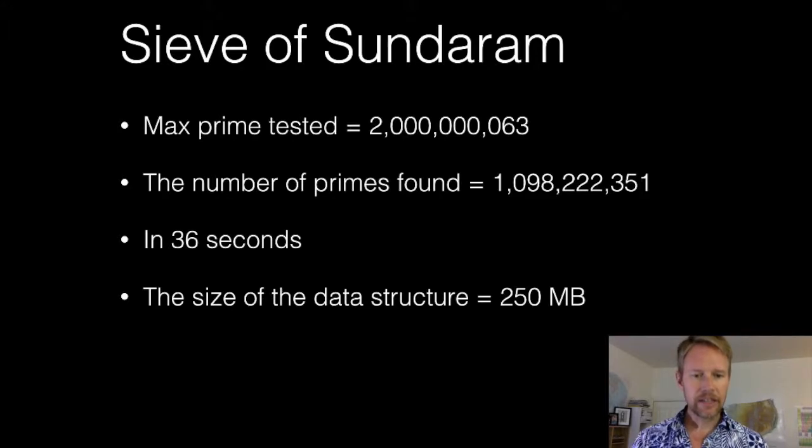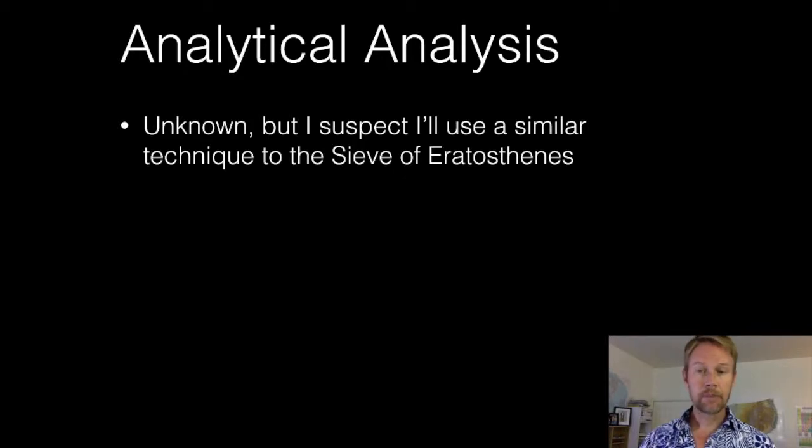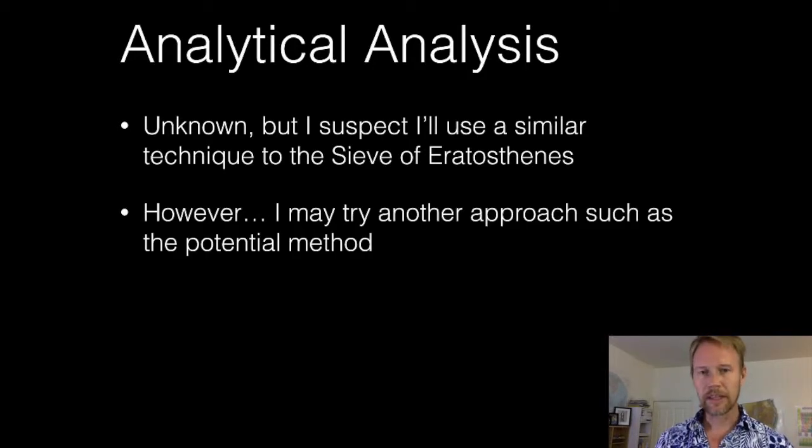In terms of the analytical analysis, I haven't decided exactly how I want to analyze this yet. I'm going to go down one of two roads. I'm either going to use the same approach that I used for the sieve of Eratosthenes, or my instincts tell me, just by looking at the algorithm as I was working on it, that I have an opportunity to use the potential method with this, and if I can come up with a good function for it, then I'm definitely going to take advantage of that. I should know that in the next 24 or 48 hours or so. I want to get a handle on the analytical analysis before I move on to the next algorithm.